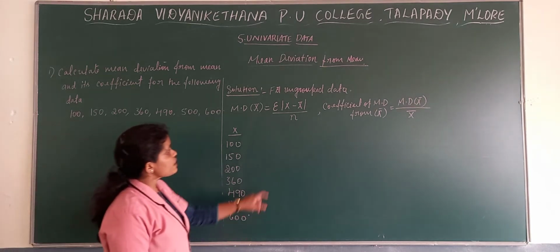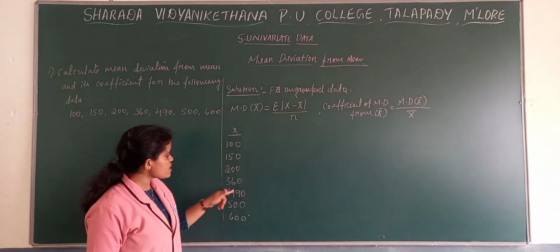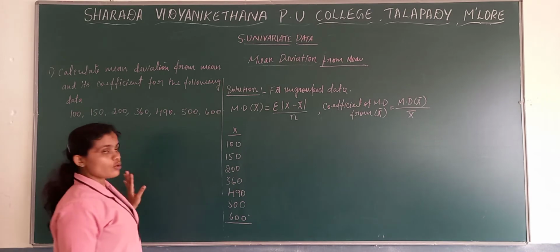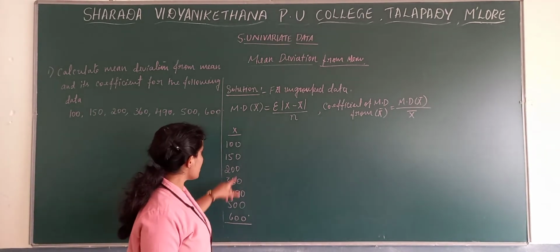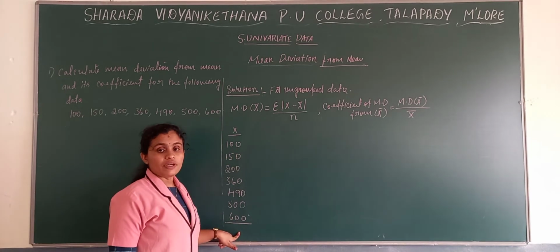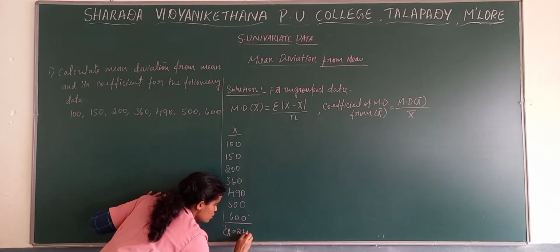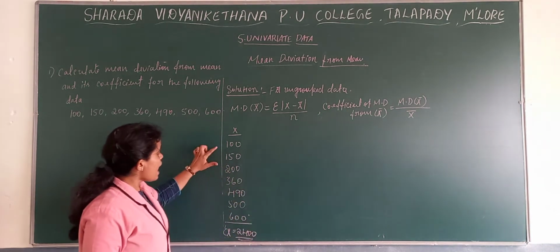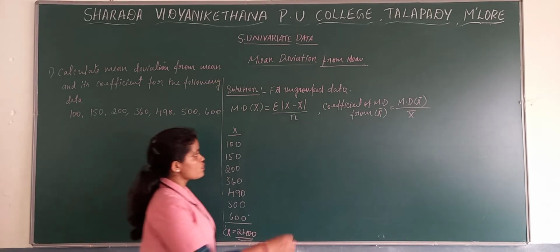Now when we see the formula, we can understand we require their mean. So firstly we will calculate mean for the given set of observations. So mean is nothing but sigma x by given number of observations. Now we need to total. When we total it, we get sigma x as 2400, and there are 7 observations.